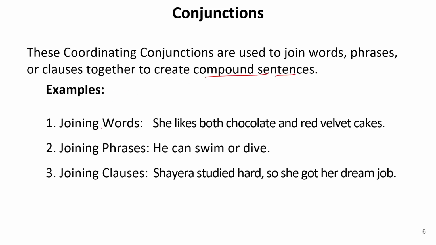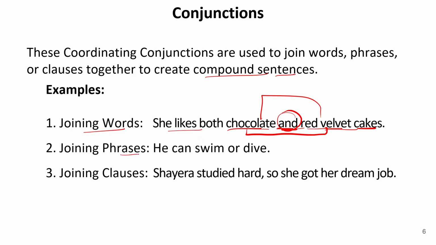For example, if we are joining words, take this: she likes both chocolate and red velvet cakes. So there are two things. One is chocolate and another is red velvet, and both of these are categories of cakes. So she likes both of them. So I'm using the word and, just adding these two words together. So this is known as a coordinating conjunction joining two words.